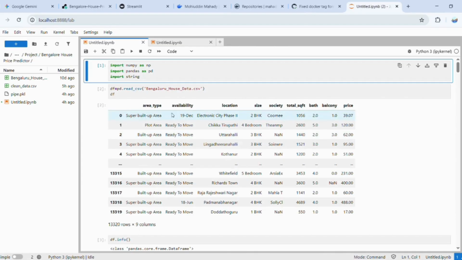Also the availability does not really have a big effect on prices, and location can have a big effect on prices, so I kept it. And society also, I do not think, has a big effect on prices. Maybe it affects a little bit, but not really that much, so I opted out there. And then total square feet is obviously important. The number of bathrooms is also important. Balcony is also important, I think, but I removed it because I do not think it is that important to negotiate a price.